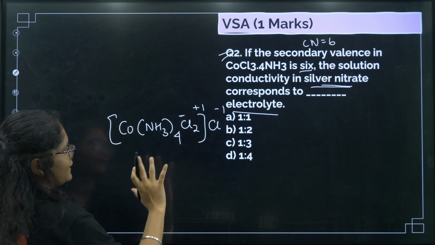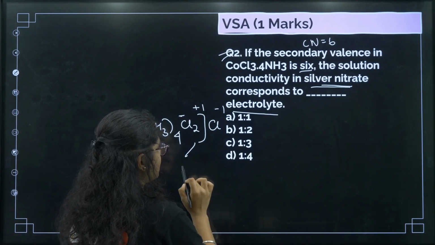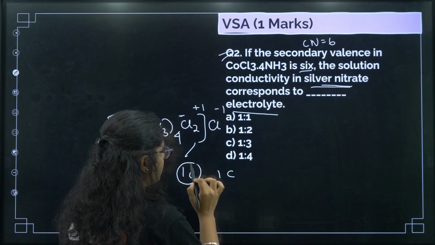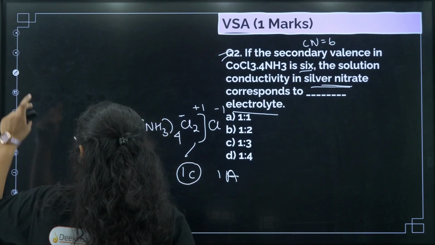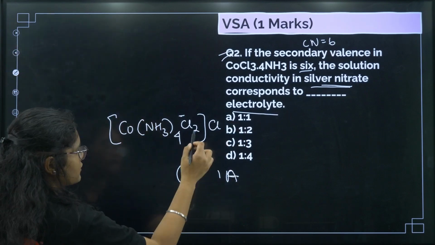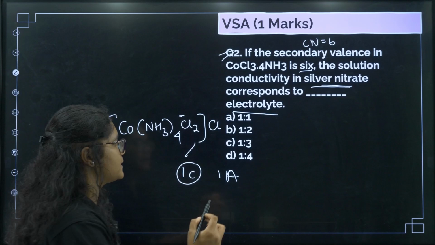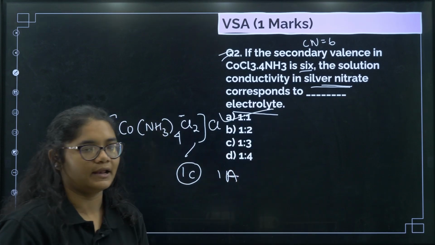So this electrolyte is of what type? You have plus 1 and minus 1, or you can say 1 cation and 1 anion. If you dissolve this, we will be getting 1 cation and 1 anion in the solution, right? So these types of electrolytes are called 1,1 electrolytes.